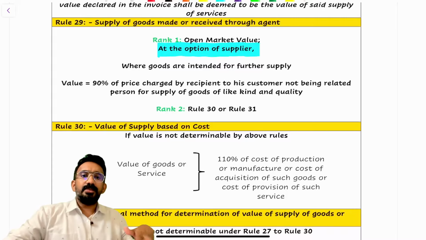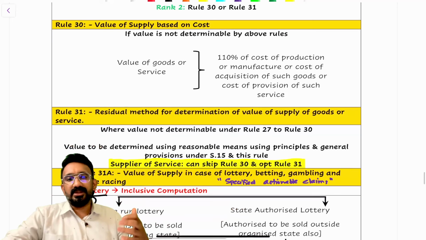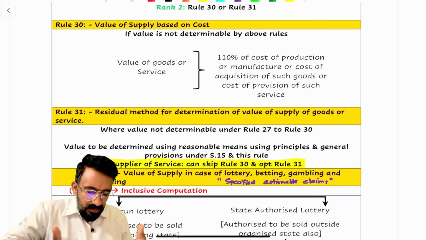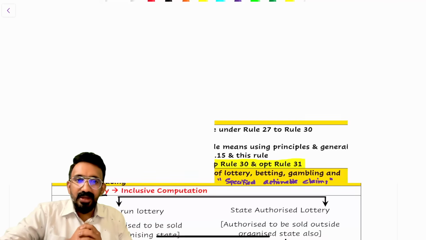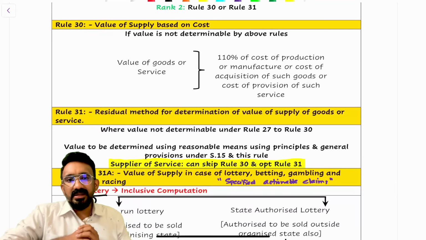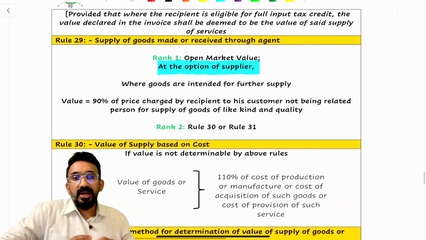If that's also not available, I can go to rule 31, which I would generally call the best judgment method or residual method. You go to the officer, surrender to him, say that I'm not able to determine value, please help me. I'll determine the value based on the general principle under section 15. That's rule 31. Now let's go and look at a question wherein they're clubbing all of this.